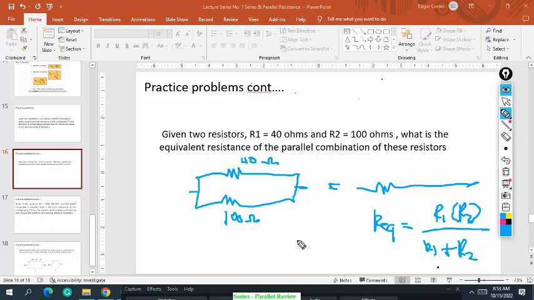Two digits only, for example, ohms. So this is the equivalent circuit, the equivalent resistance for these two parallel resistors with a value of 40 ohms and 100 ohms. Okay? So, very simple, very easy, just like eating peanuts.